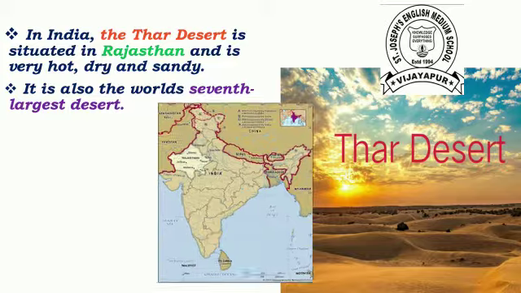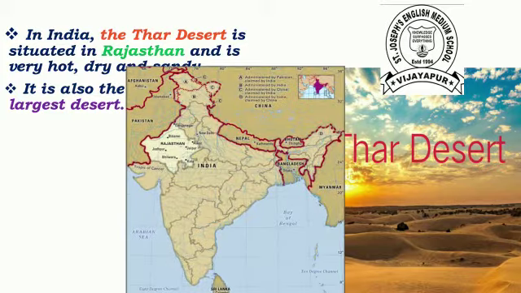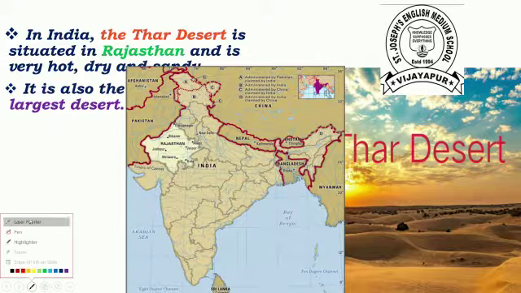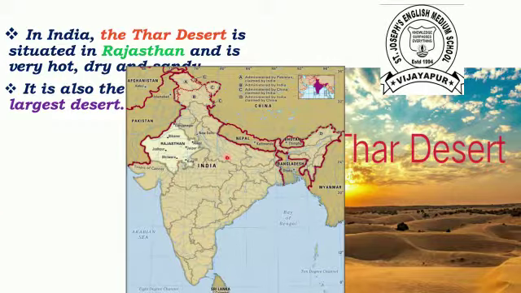It is very hot and sandy. This is Rajasthan. In Rajasthan, the Thar Desert is there. That desert is the world's seventh largest desert.